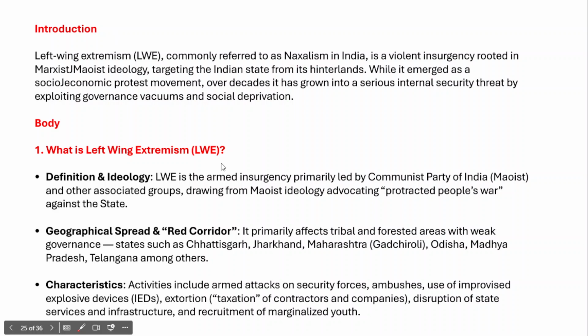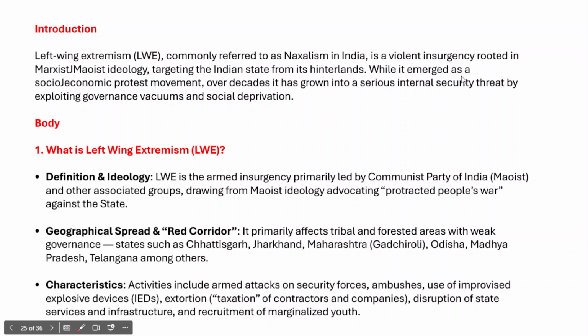Now, Naxalism or left-wing extremism is a violent insurgency, and this violent insurgency is founded on Marxist or Maoist ideology. In fact, left-wing extremism or Naxalism primarily targets the Indian state from the hinterland or remote areas.